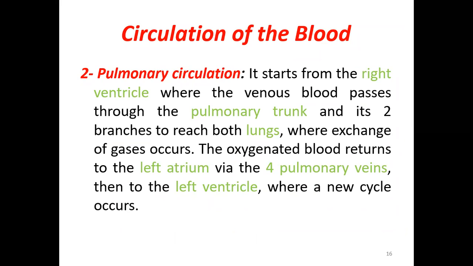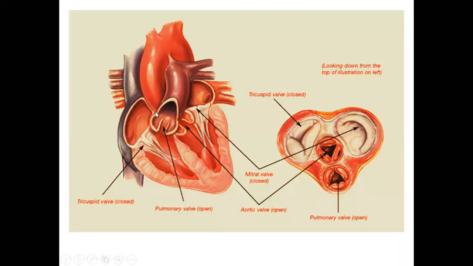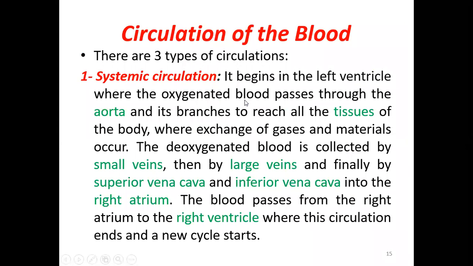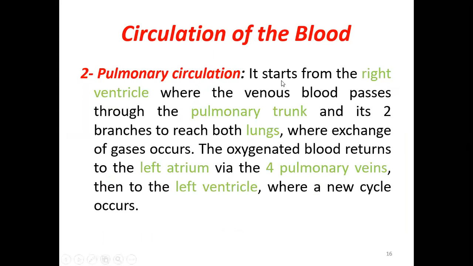Then the second is called pulmonary circulation. Pulmonary means lung. Okay, as we know, the blood which is coming to the right atrium will be pumped into the right ventricle and from there into the pulmonary trunk. From here it divides into the right and left pulmonary arteries and then goes to the lungs. It gets oxygenated. So it starts the pulmonary circulation.